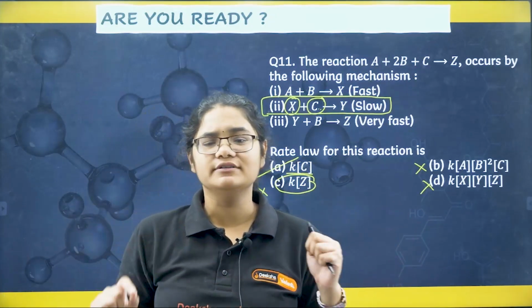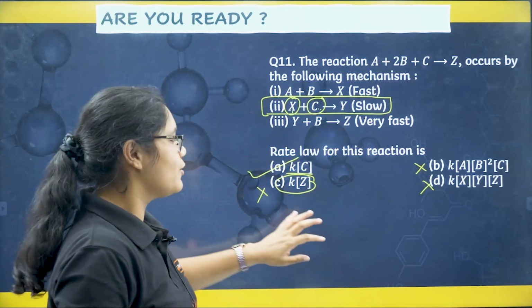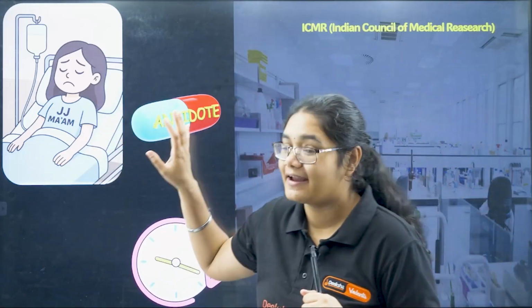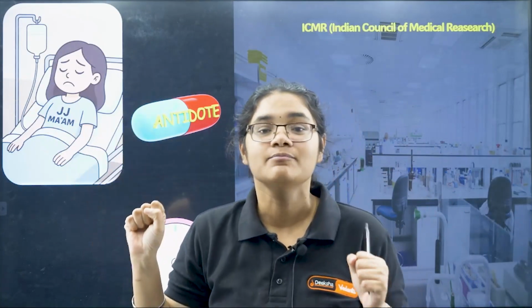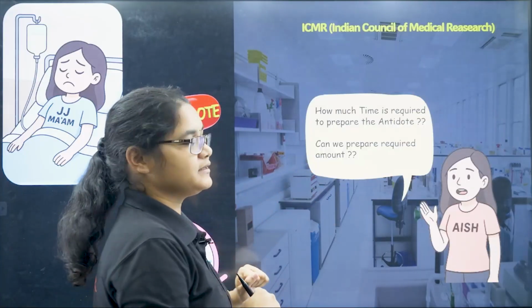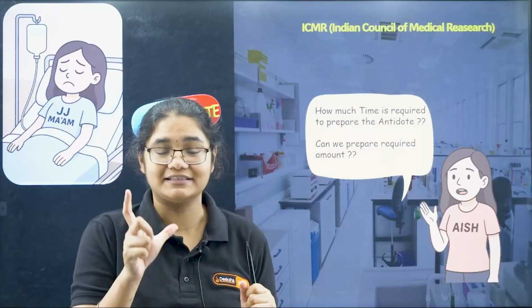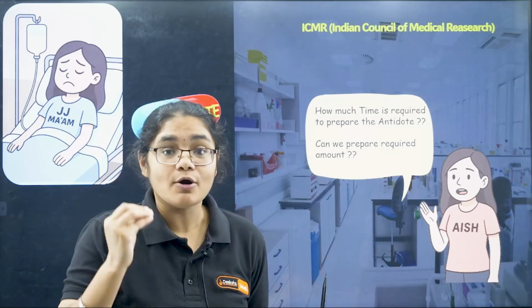So now that we have solved these questions, we have practiced, I have given you so much knowledge about chemical kinetics. Let's go back to our scenario where our beloved JJ Mam is ill. She needs this antidote within 24 hours to save her life, right? Do you remember the scenario that I have given you in the starting of the class? So now I am with Soumik sir in the ICMR lab, and I have these questions for Soumik sir. Sir, how much time is required to prepare the antidote? We have this 24 hours deadline, okay, right? The clock is ticking, the time is running out, we don't have enough time. So how much time is required?